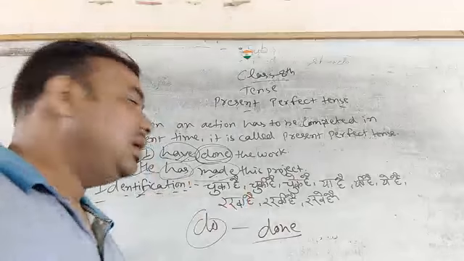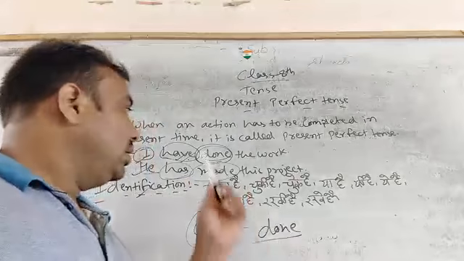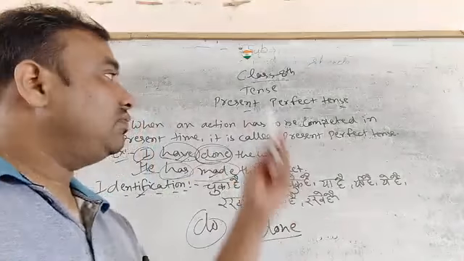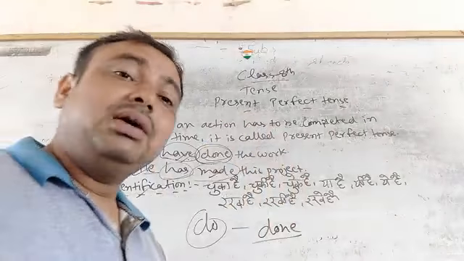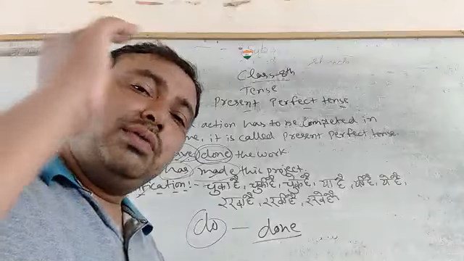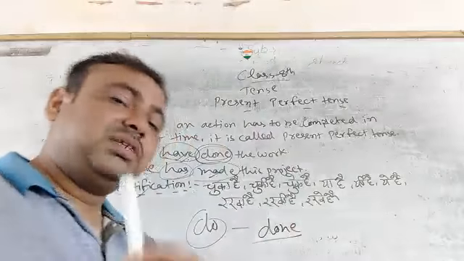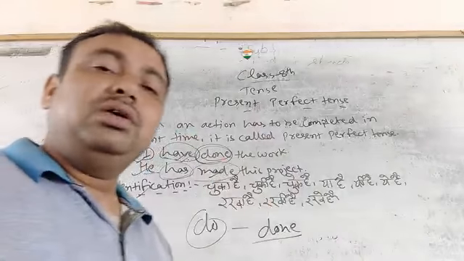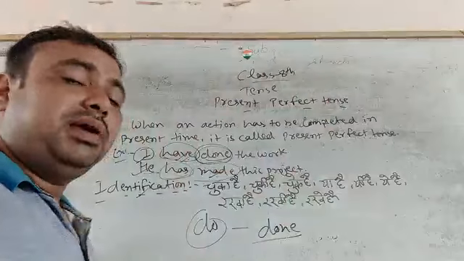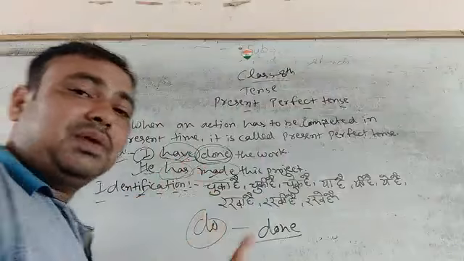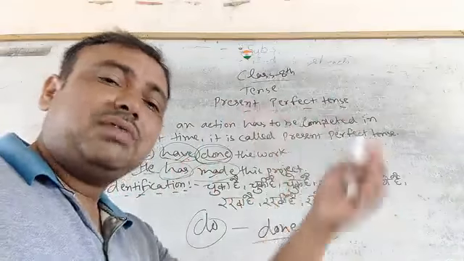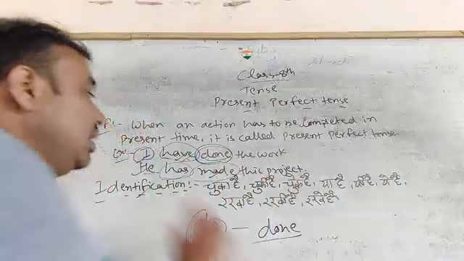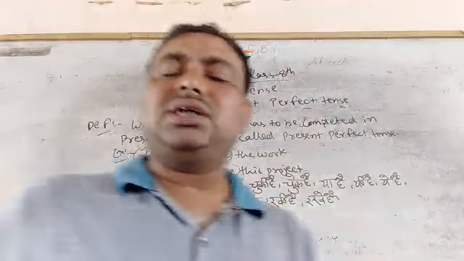One more time I want to explain present perfect tense. What is the definition? When an action has been completed in present time. जब हम किसी कार्य को वर्तमान समय में पूरा कर चुके हैं तो उसे प्रेजेंट परफेक्ट कहते हैं. We use the third form of the main verb with the helping verb has, have in present perfect. मतलब हम has have लगाते हैं helping verb present perfect में और has have के साथ थर्ड फॉर्म का प्रयोग करते हैं. And what is the identification of present perfect?